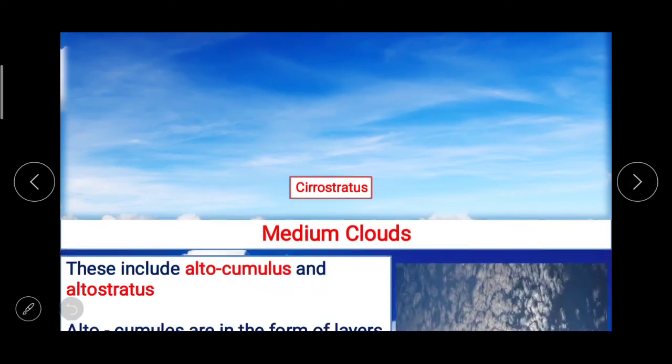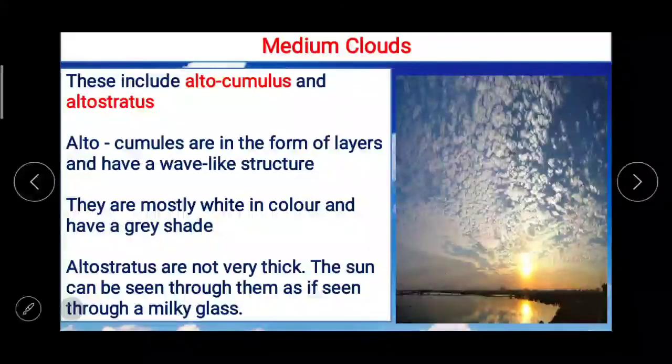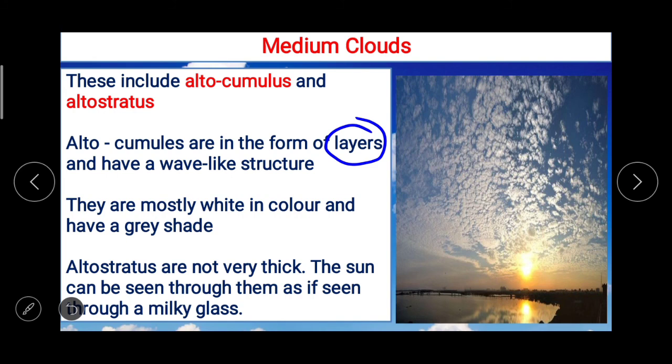Now the next one in this, medium clouds. These include altocumulus and altostratus. Altocumulus are in the form of layers and have a wave-like structure. They are mostly white in color and have gray shade.